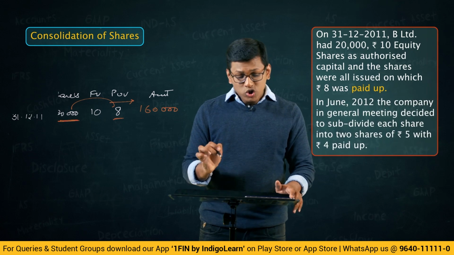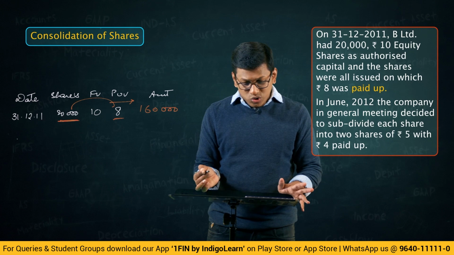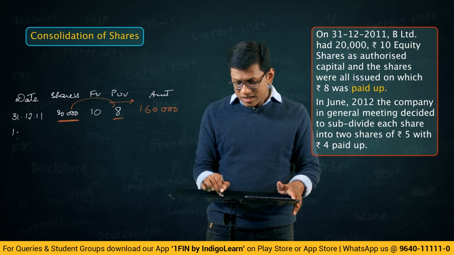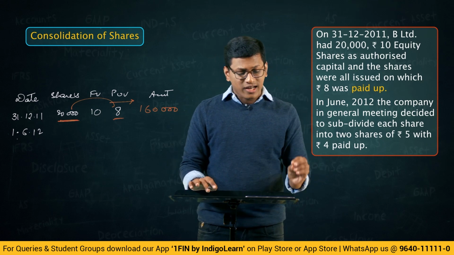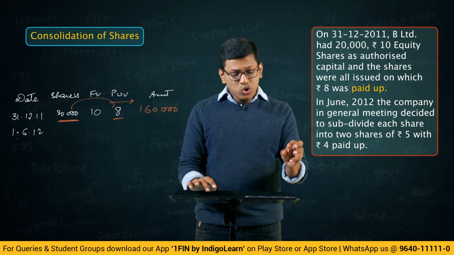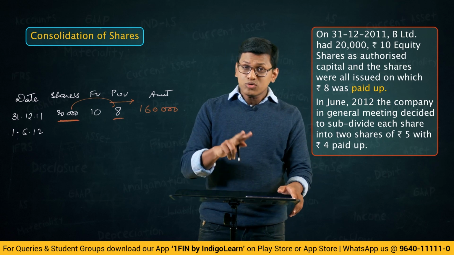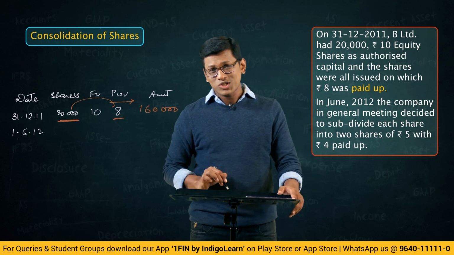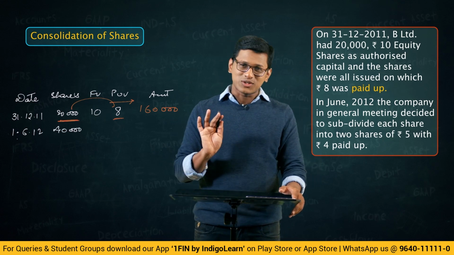In June 2012, come to the date again. We don't know the date, so let us write 1st June 2012. The company in general meeting decided to subdivide each share into 2 shares of 5. Subdivide. Each share will become 2 shares. Then what will happen? You have 20,000 shares. 20,000 shares will become how many shares? Now you know enough about this calculation. 20,000 into 2, 40,000. Right.